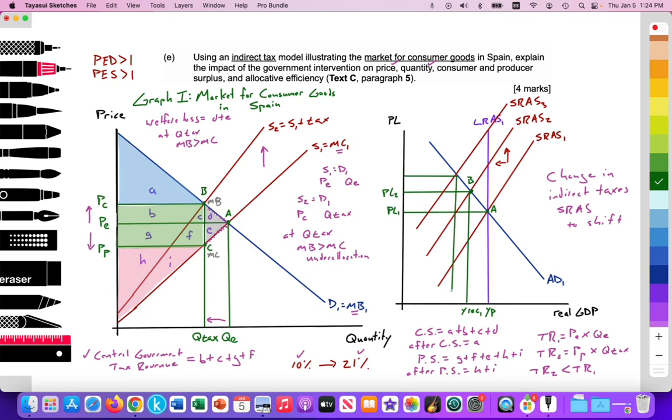PL2 going up to PL3, point C, and going to Y recession 2. So it doesn't seem like a fantastic idea, but the Spanish government is desperate for tax revenue to pay for those pensions. So there's plenty of negatives here for the economy.